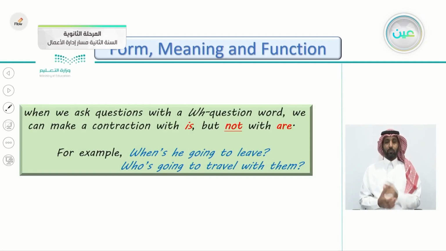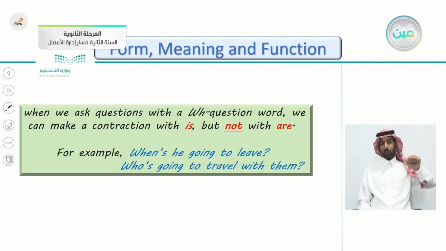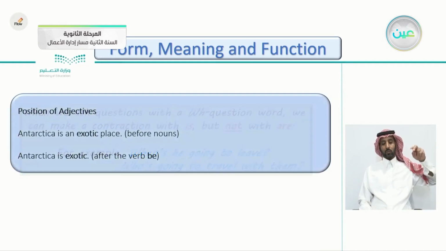When we ask questions with a WH question word, we can make a contraction with is, but not with are. For example, when is turns into when's. When's he going to leave? Who's going to travel with them? You can see it here. When is here, it's contracted. And also here, who is going to travel with them? You can't use it with are.